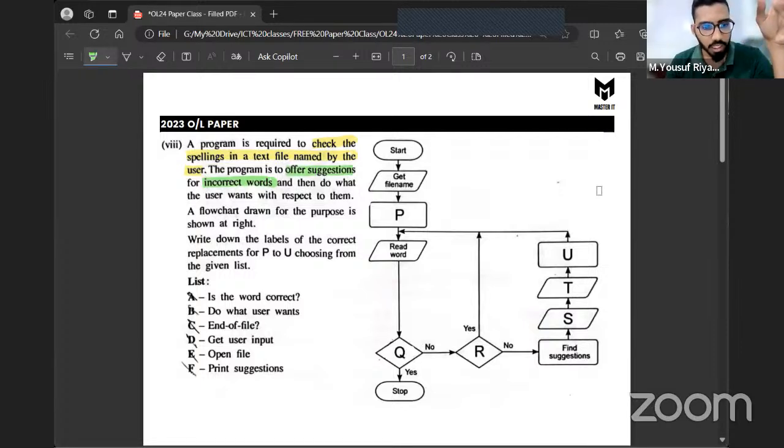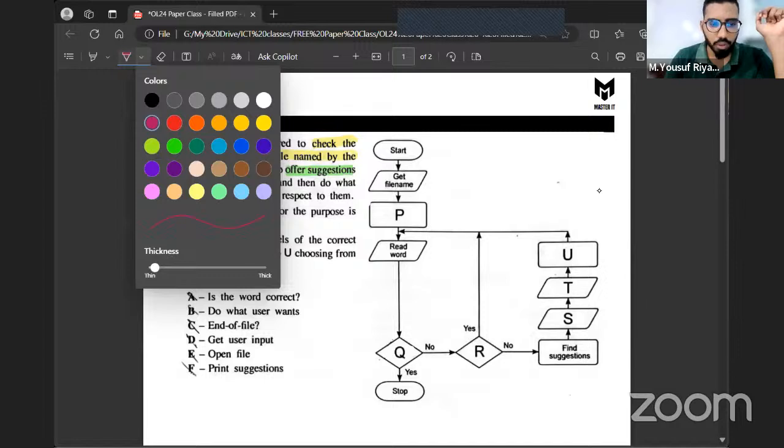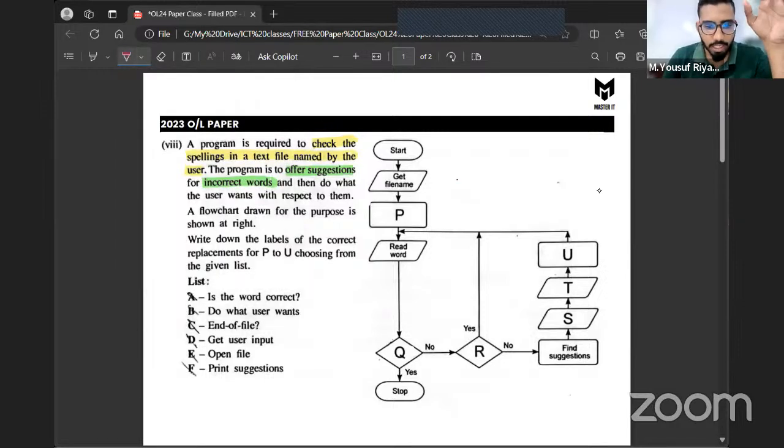Write down the labels of the correct replacements for P to U, choosing from the given list. So you can see here, if you look at this flowchart, there are labels called P, Q, R, S, T, and U. Now tell me, is P an input?